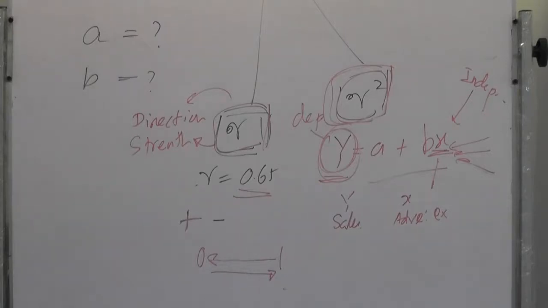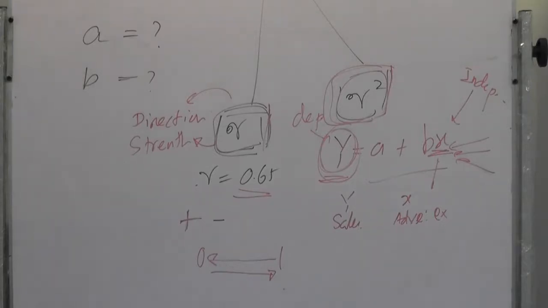That is why we have another topic called multiple regression analysis, where we have many independent variables, not only advertisement like here. Therefore, R power 2 explains how much this model represents Y.